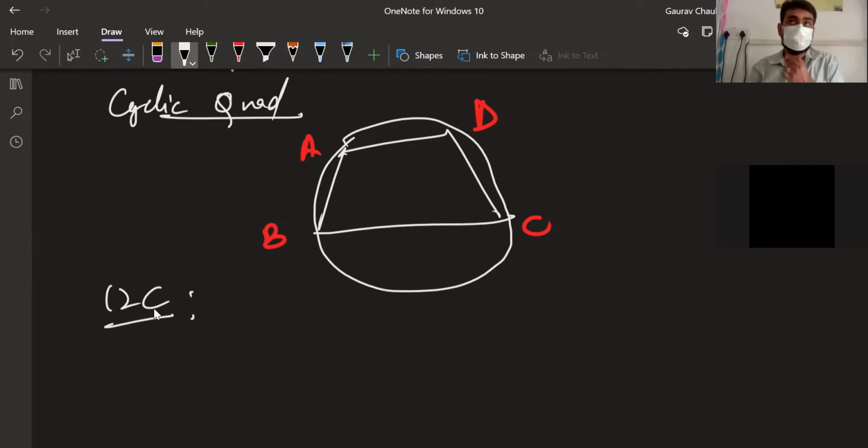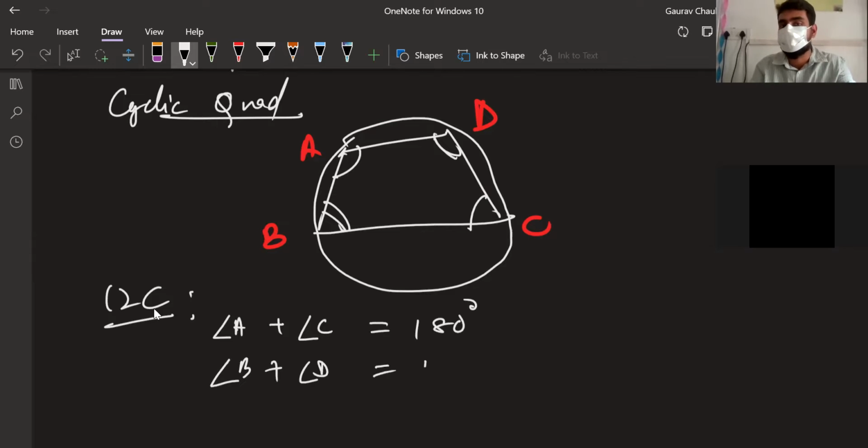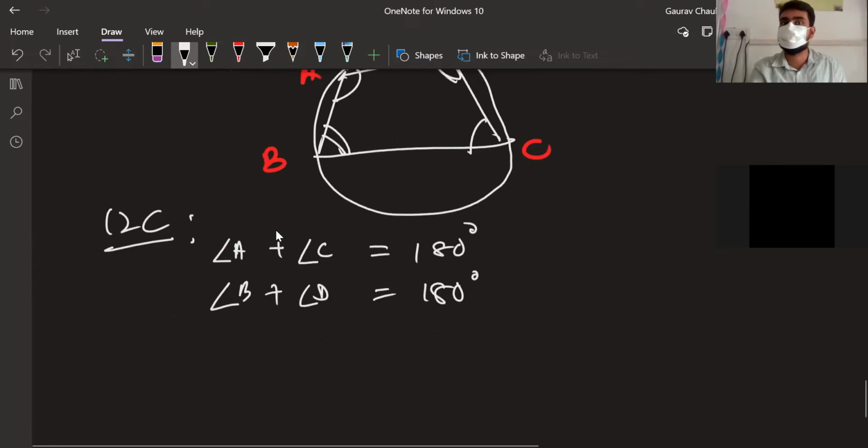Now in 12C, the sum of the pairs of opposite angles of a cyclic quadrilateral, that is angle A and angle C, and angle B and angle D. Okay, if we add that, angle A plus angle C is going to be 180 degrees, and angle B plus angle D is going to be 180 degrees. The sum of either pair of opposite angles of a cyclic quadrilateral is 180 degrees, or you can say opposite angles of a cyclic quadrilateral are supplementary. Okay, Manisha. Okay, theorem 13C is the converse of this theorem.